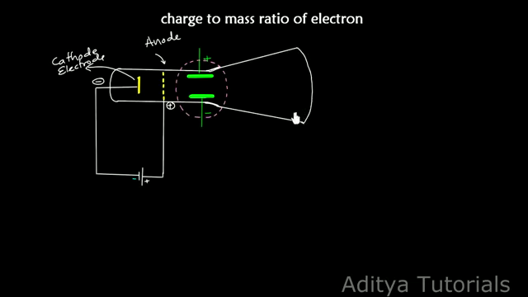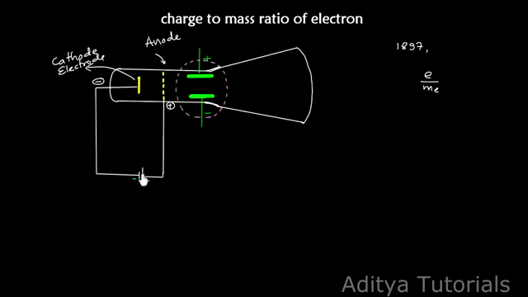It happened in 1897. J.J. Thomson measured the ratio of electric charge, that is e, and the mass of the electron, that is me, and found that it is a constant value. This is calculated by using a cathode ray tube, applying electric and magnetic fields perpendicular to each other and also perpendicular to the path of the cathode rays. Okay, so first, let's understand the importance of this experiment.